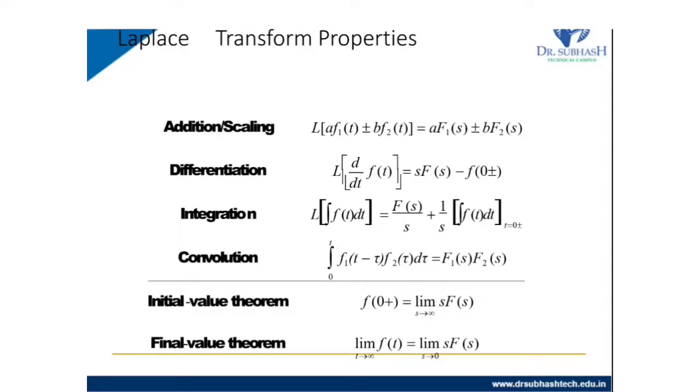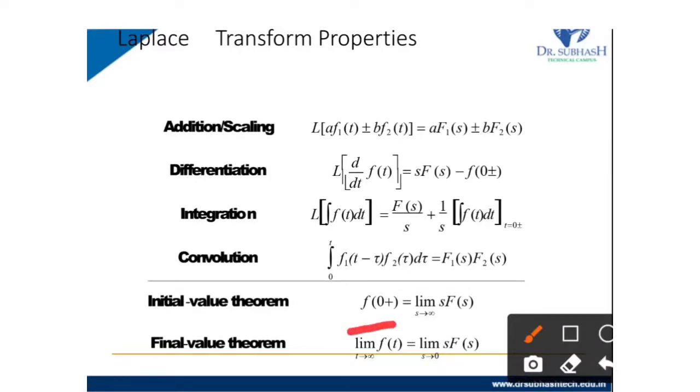Next, the two theorems. The first is the initial value theorem and the other is the final value theorem. The initial value theorem goes: f of 0 plus equals the limit as s tends to infinity of s F of s. So whenever it is 0 in the time domain, it will be infinity in the s domain.